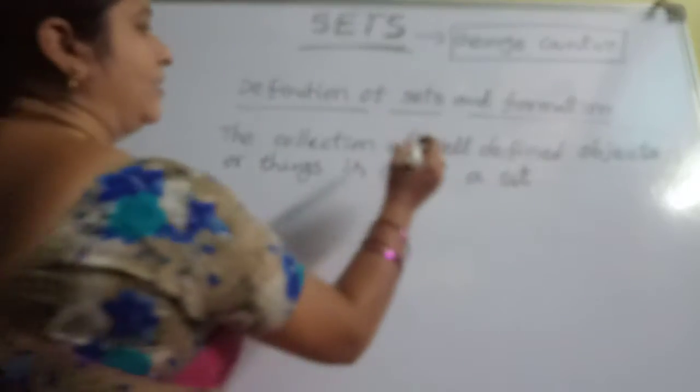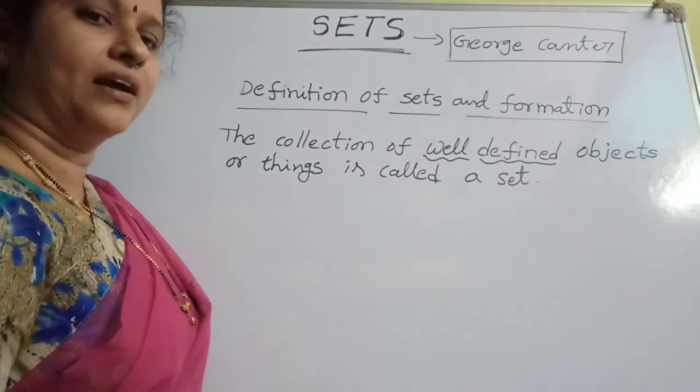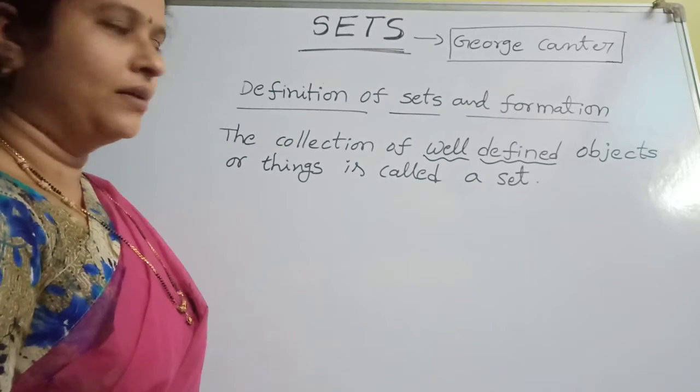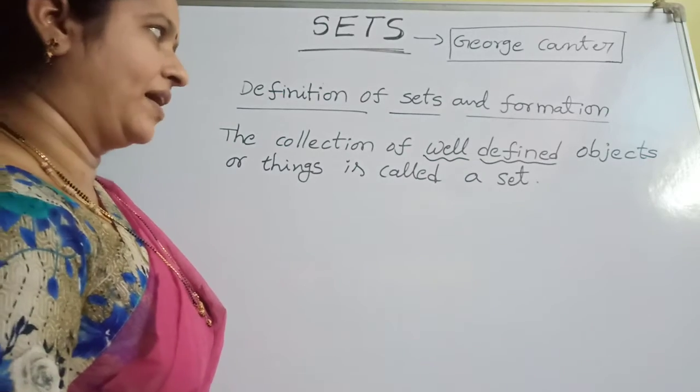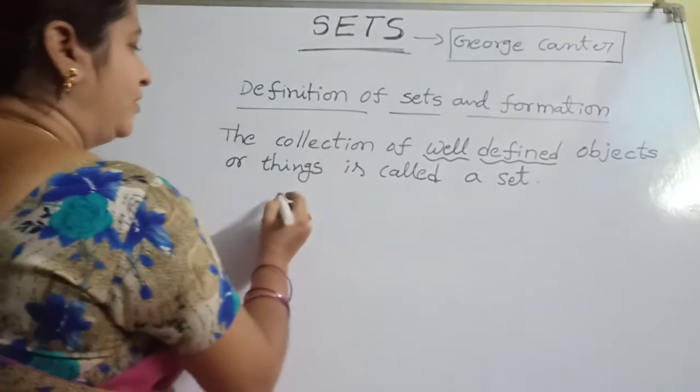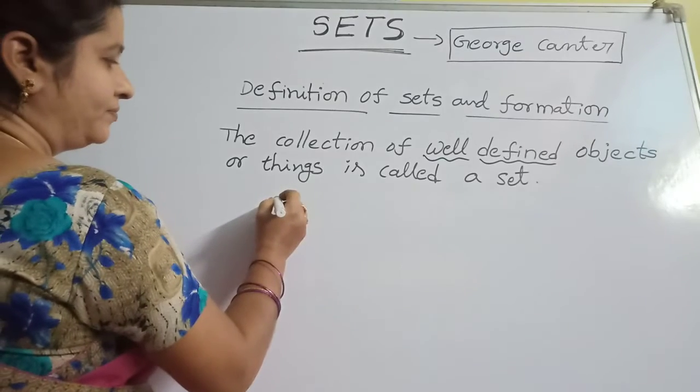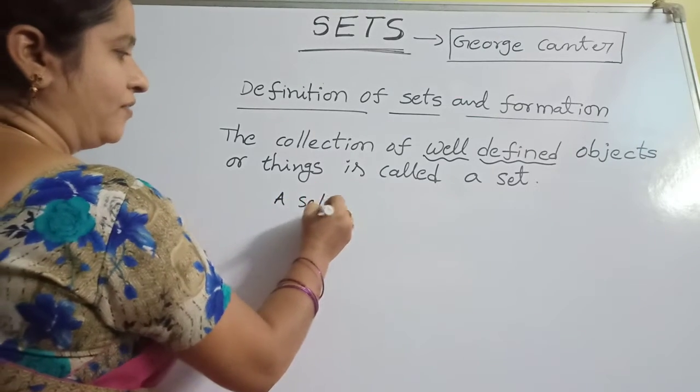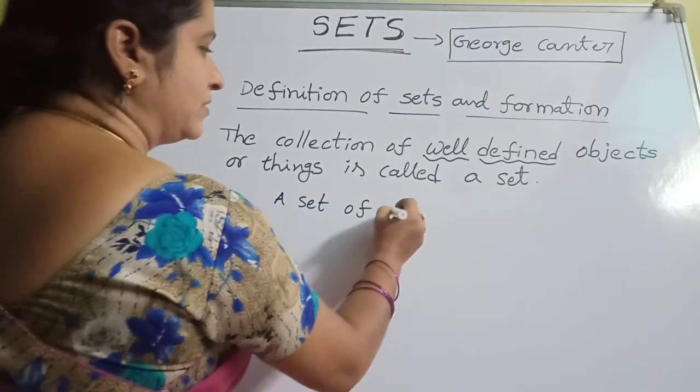What is meant by well-defined objects? The objects or things having a common property or rule are called well-defined. For example, you take a set of fruits.